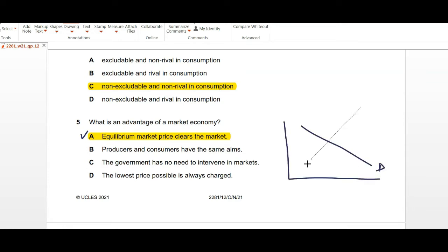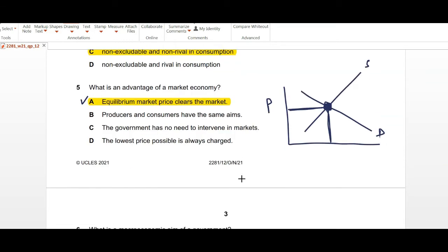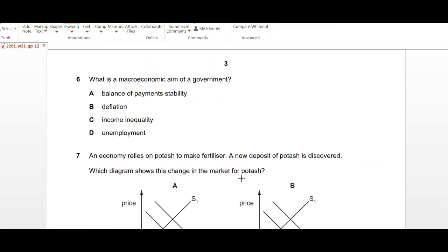the market price. So your demand and supply interaction will be telling you the equilibrium price, and that is considered as the market price. So the price that you are charging is the one where your demand and supply meets and it is equal. Moving on to question number 6: what is the macroeconomic aim of a government?